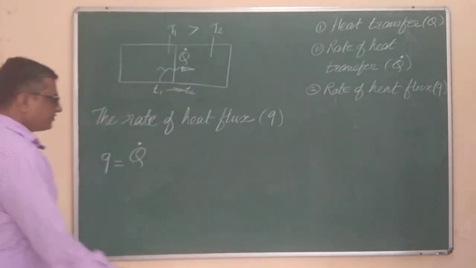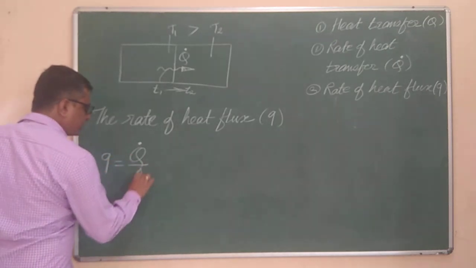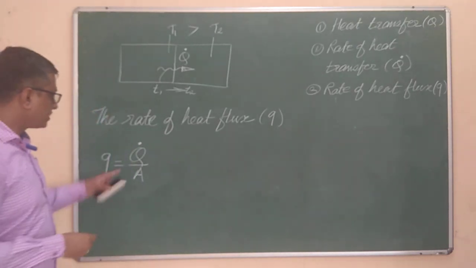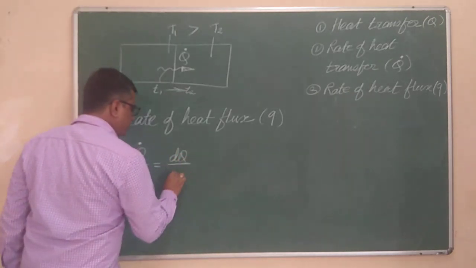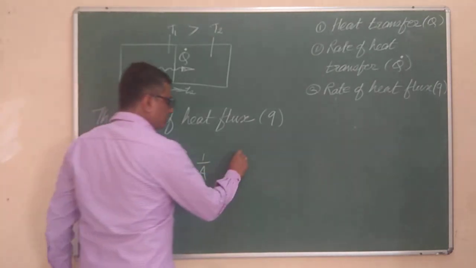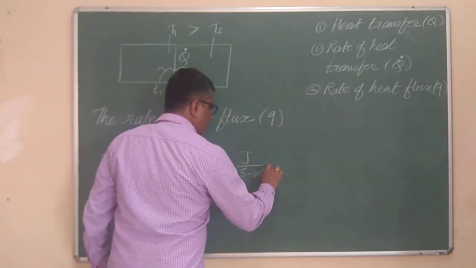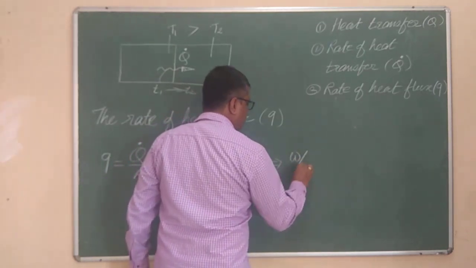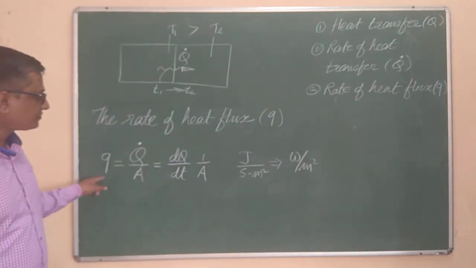So small q, the rate of heat flux, can be defined as the rate of heat transfer per unit area which is perpendicular to the direction of heat flow. So this can also be written as Q dot, which is dQ by dt, into 1 by A. Its SI unit will be joule per second per meter square, that is, watt per meter square, used for the measurement of the rate of heat flux.